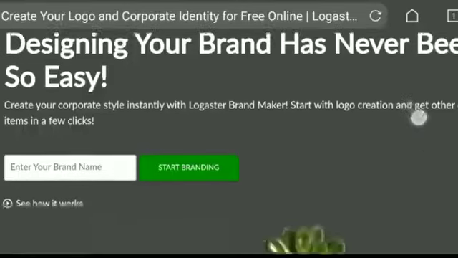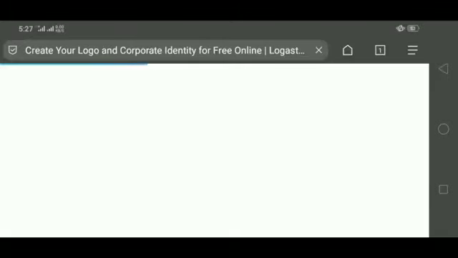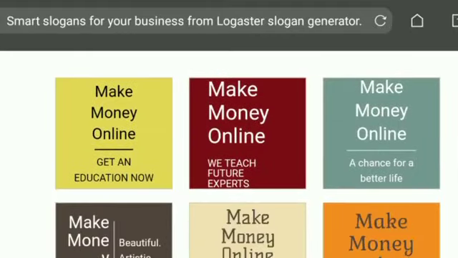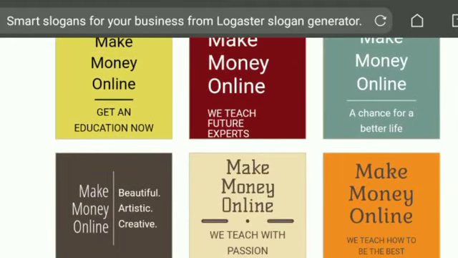You go back to the previous website logaster.com. And you can go to the free slogan generator, copy and paste their company name or their business name, submit, copy the slogan, and deliver it to the customer.